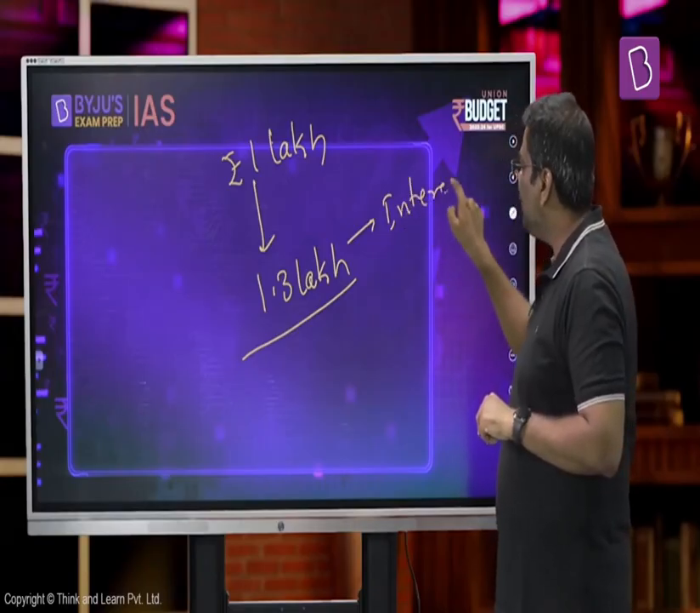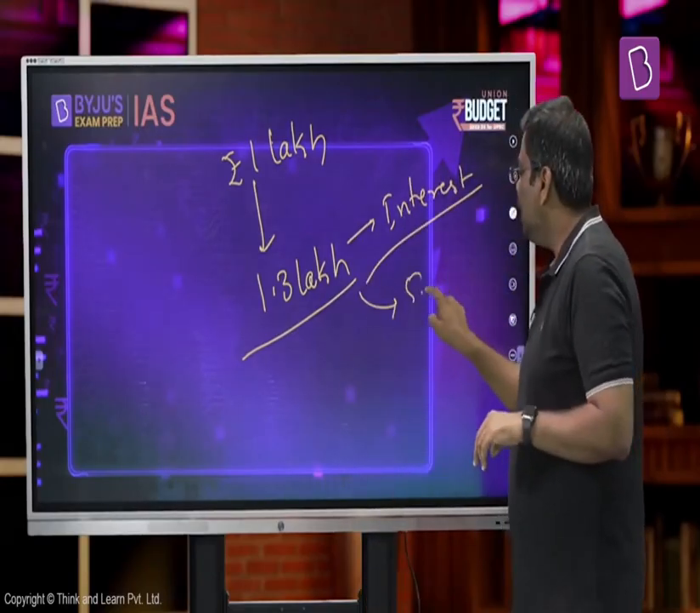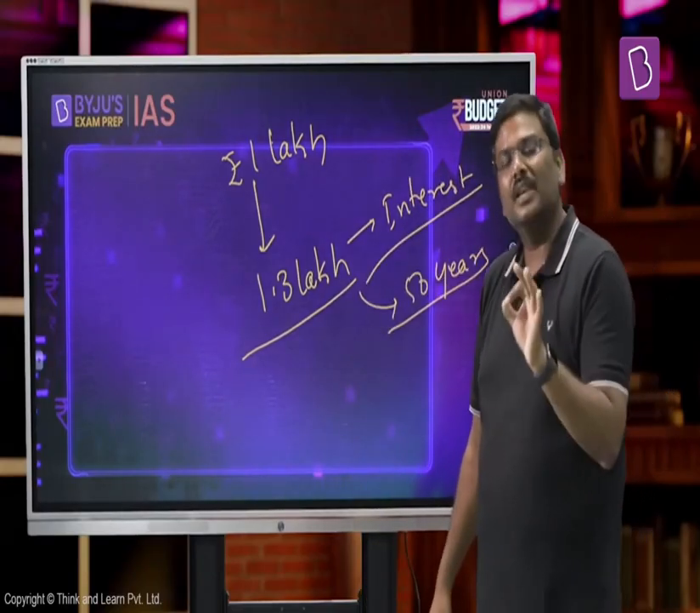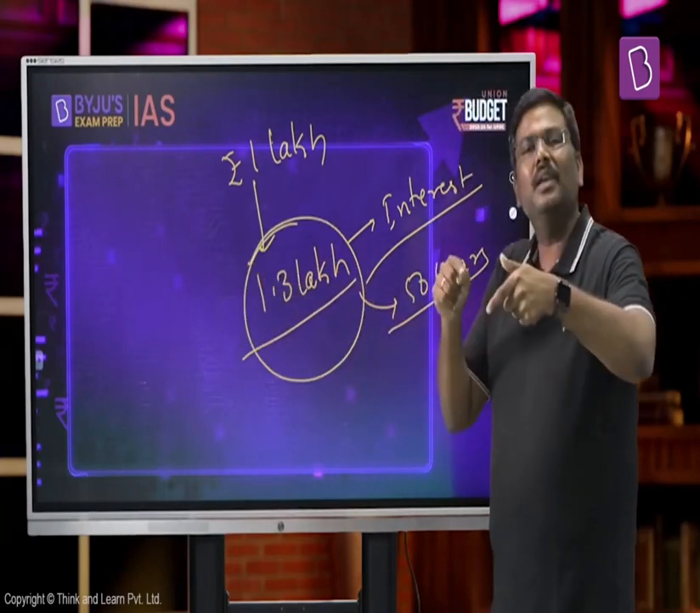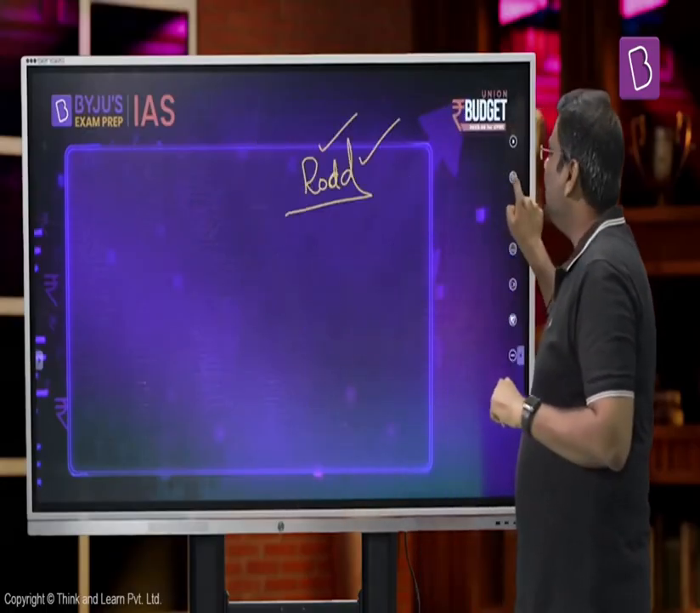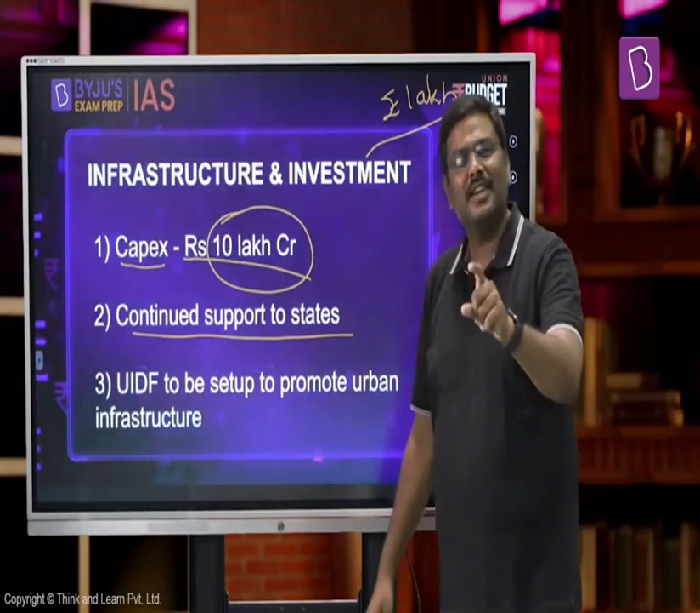It is interest-free loans. Please understand this. And the second one is, the loans will be given for a tenure of 50 years, which means the repayment will be done in 50 years. Right? And as already mentioned, part of it will be conditional and the remaining will be unconditional in nature. So second, the government has already announced that they will continue to support the infrastructure or the asset creation that is done by the state governments.